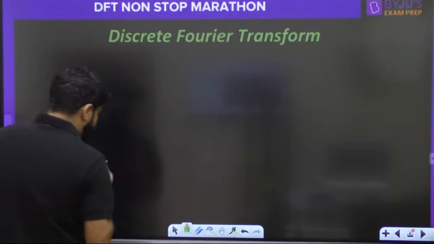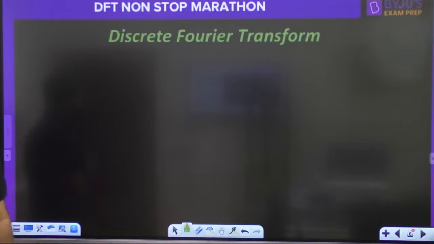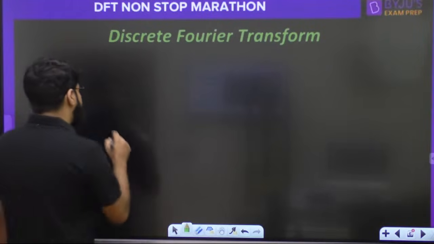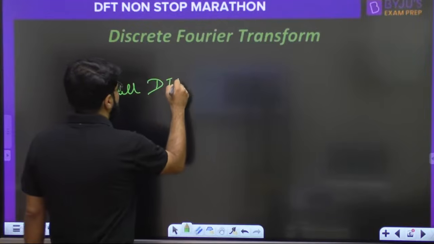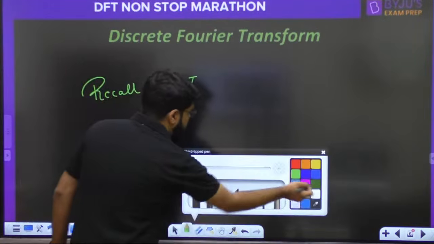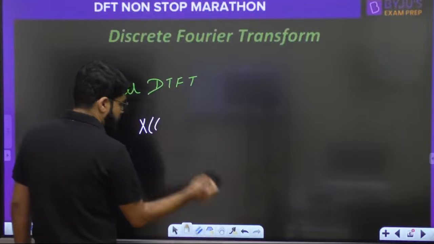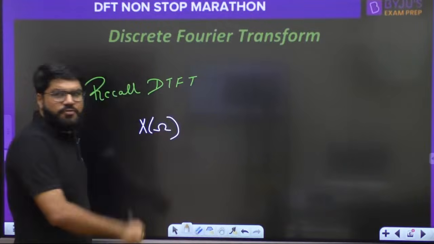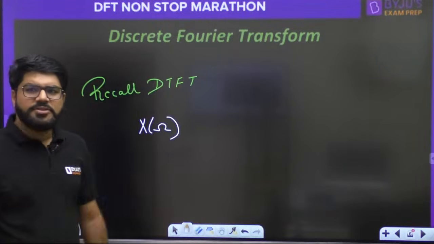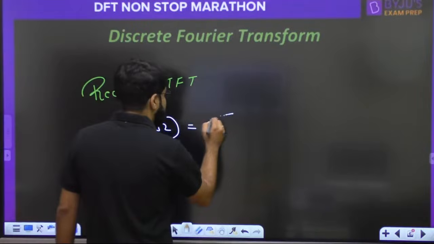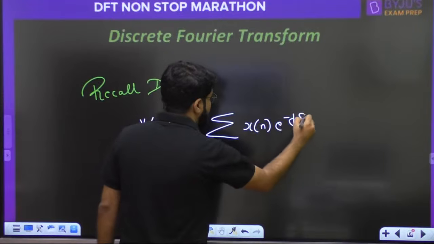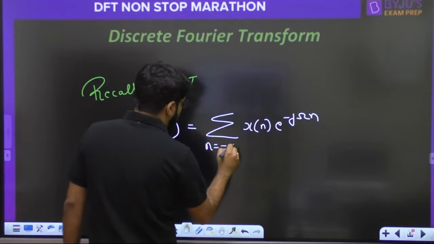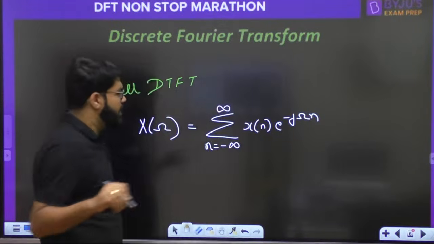So guys, for a moment, let us recall DTFT. What is the DTFT? X of omega is given by the summation of x[n] e raised to the power minus j omega n, for all values of n from minus infinity to infinity.